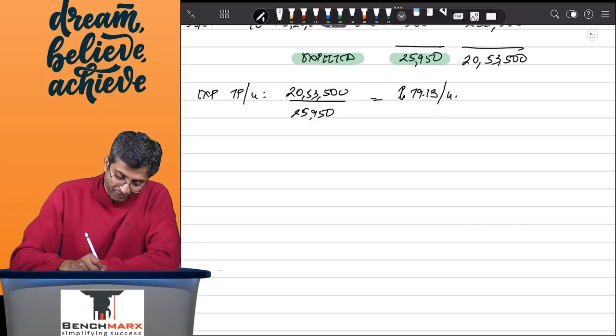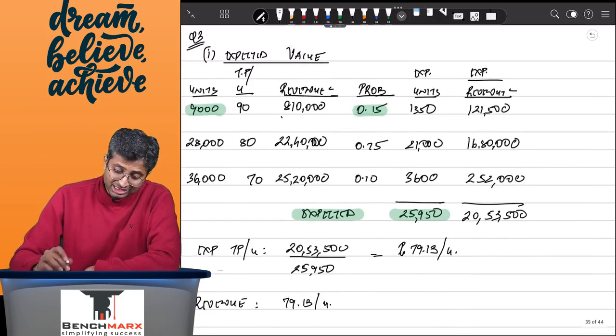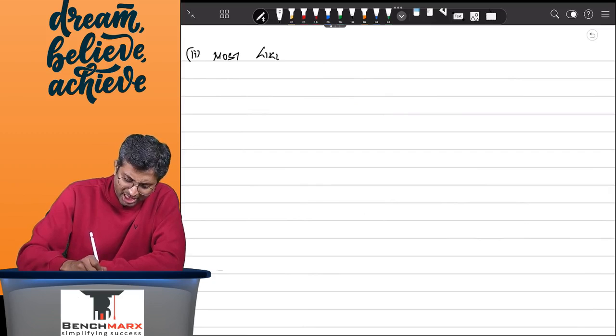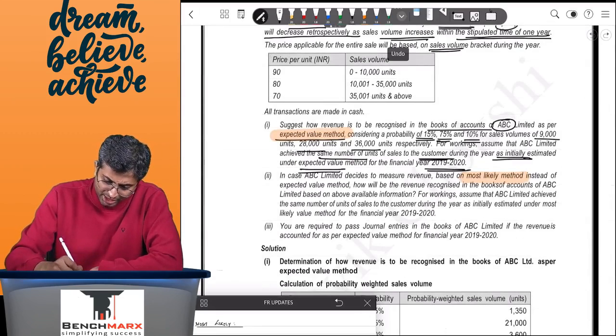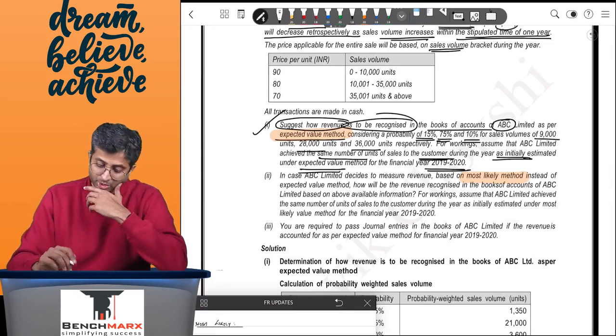So over here, if I were to recognize revenue, I would say revenue will be recognized at the rate of 79.13 per unit. This is under the expected value method. If I want to follow the most likely value method, the second part of the question says all else remaining constant, what will happen if I follow the most likely method? So the first part asks you to suggest how the revenue is to be recognized. You will say 79.13 for every unit sold.